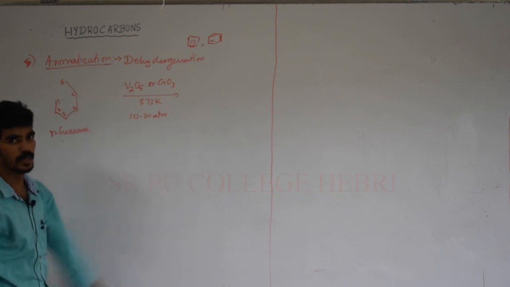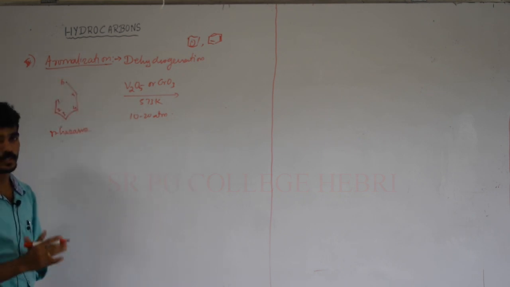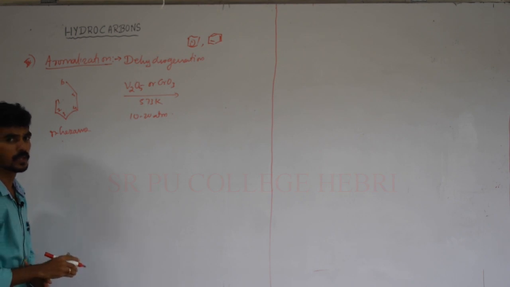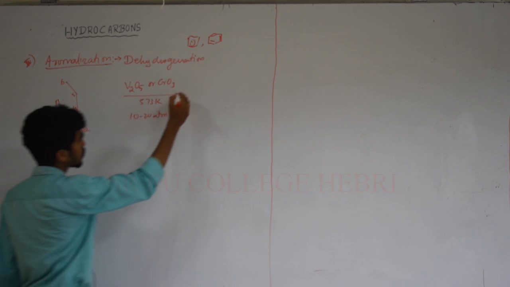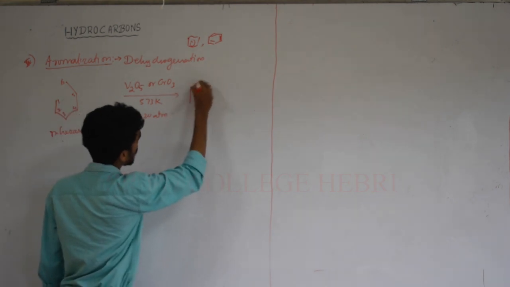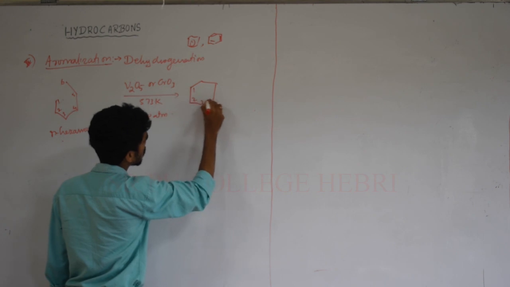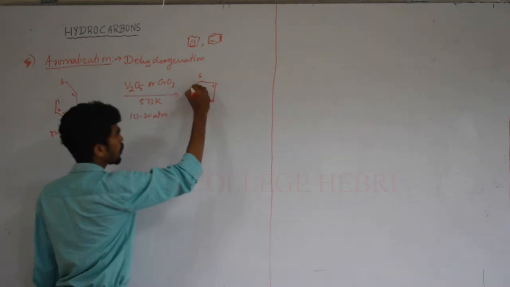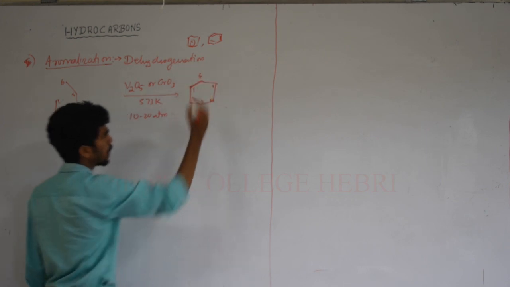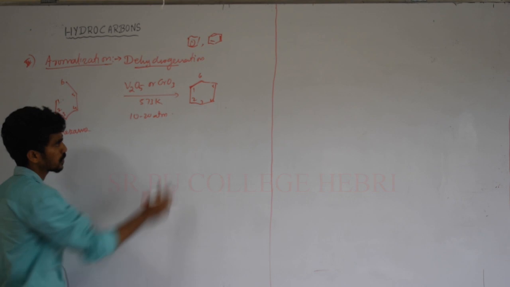Aromatization is done between the first carbon atom and the sixth carbon atom. At least a 6 membered ring must be present in an aromatic hydrocarbon. So formation of a 6 membered ring, I'll give the numbers 1, 2, 3, 4, 5, 6. A new bond formation takes place at 1 and 6, and it's a dehydrogenation process.